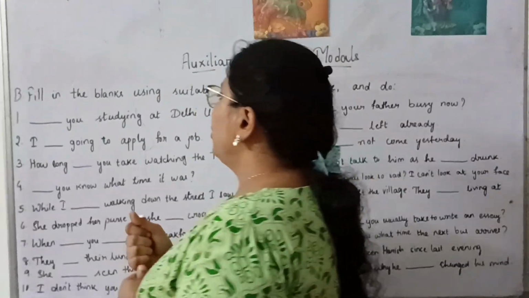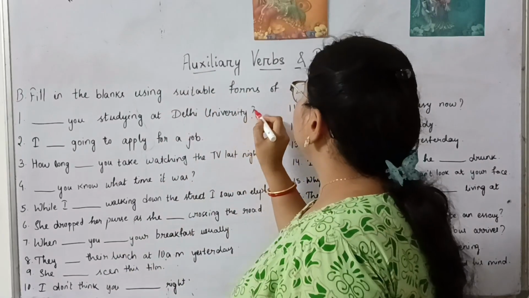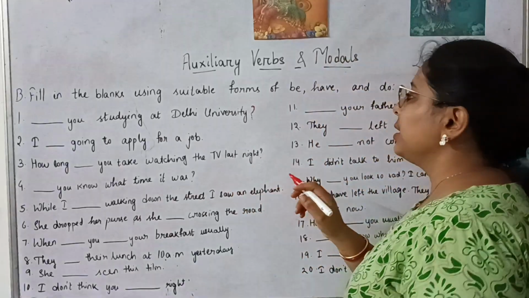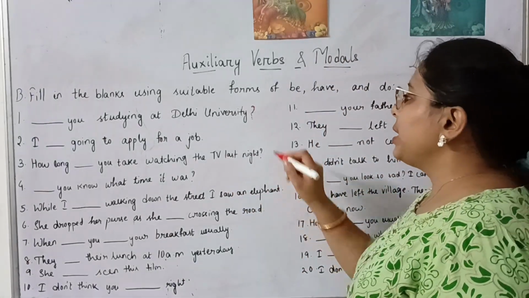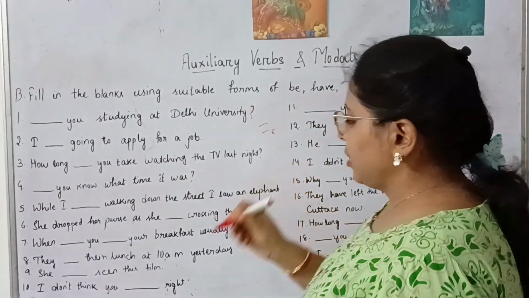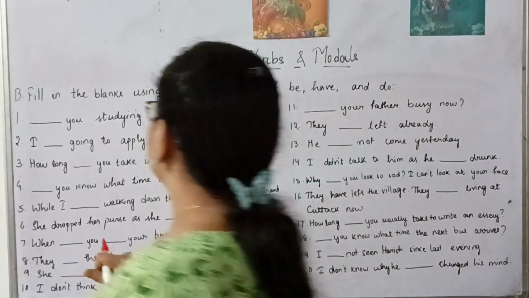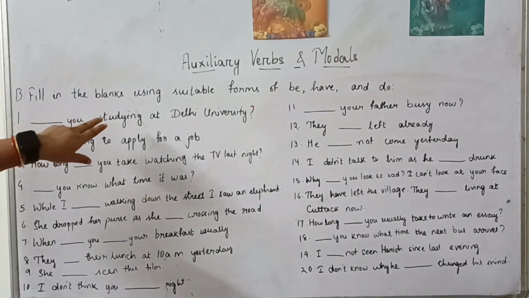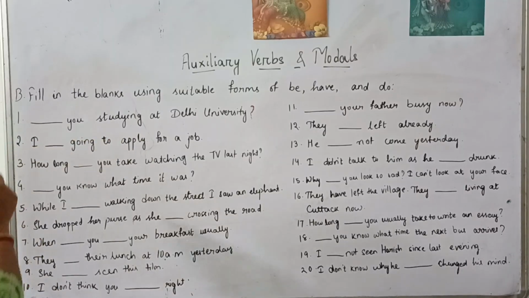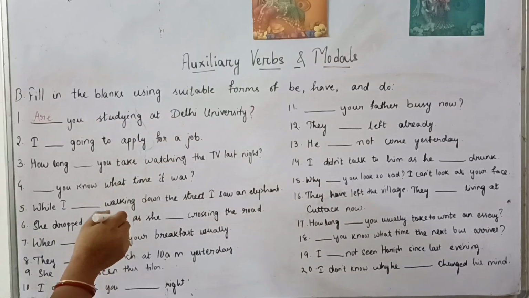of the verb. So, dash you studying at Delhi University. So here this is a question, yes or no? The question is being asked. So what will be the answer here? Dash you studying at Delhi University. So here we are asking a question. So what we will start with, we'll write here are. Are you studying at Delhi University?